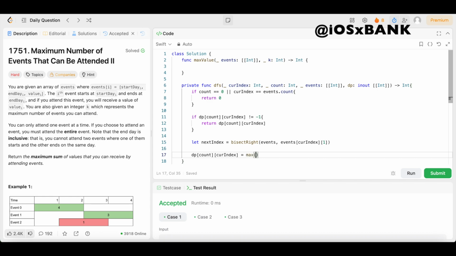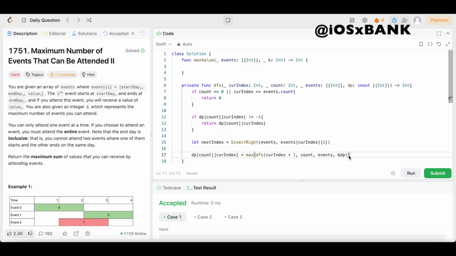This is where we're going to say dfs, open up the parentheses, cur index + 1, comma, count, comma, events, comma, and dp, because it's in and out. And this is where we might skip events. Then next we're going to handle where we might take events, or take the current event and recursively compute the rest.